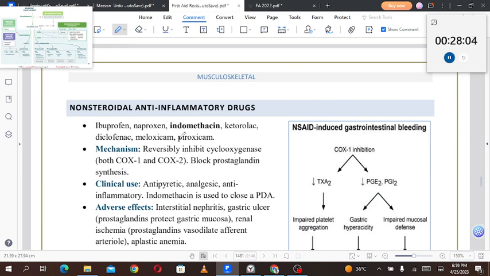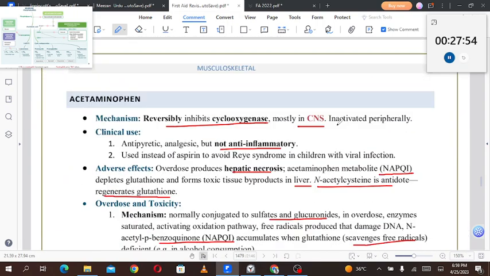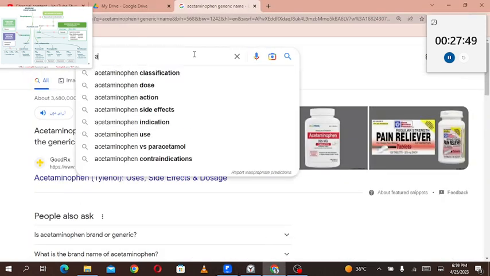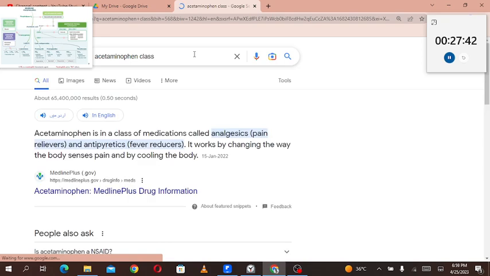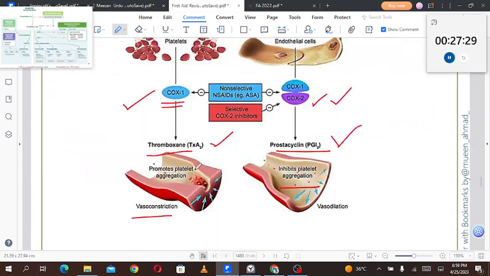NSAIDs: ibuprofen, naproxen, indomethacin, ketorolac, diclofenac. Okay, acetaminophen is not an NSAID. Acetaminophen is a class of medication called analgesics, pain relievers or antipyretics. It is not an NSAID. Remember that. Now moving forward, we have aspirin, and okay, we're done with that.